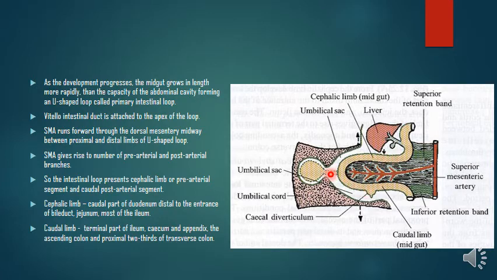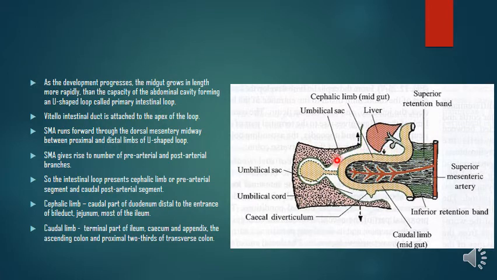And the vitello-intestinal duct is attached to the apex of the loop. This is the U-shaped loop, right? And this part is the apex of the loop. Then this vitello-intestinal duct is attached to this apex of the intestinal loop. And the superior mesenteric artery runs forward from the abdominal aorta, and from here the superior mesenteric artery runs in the dorsal mesentery, midway between the proximal and distal limbs, right?